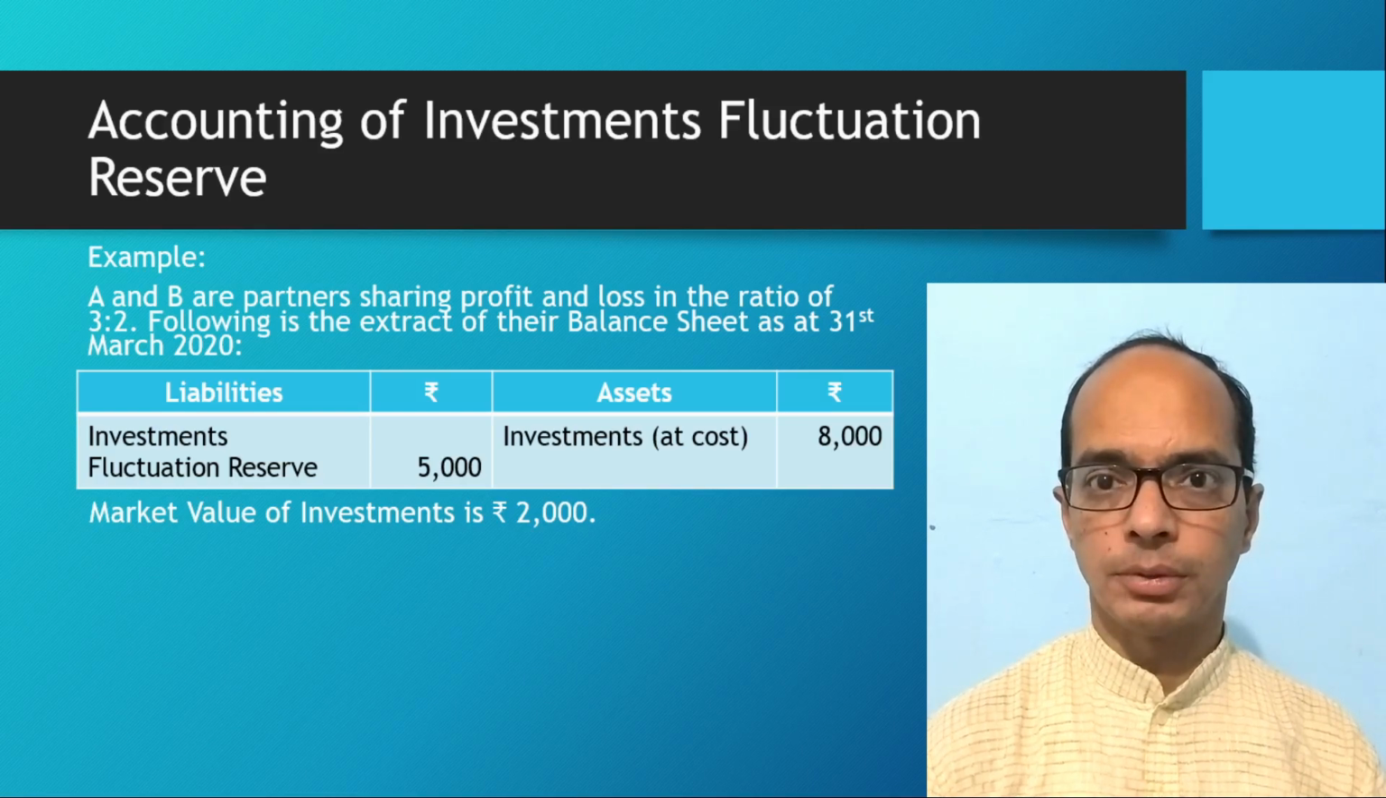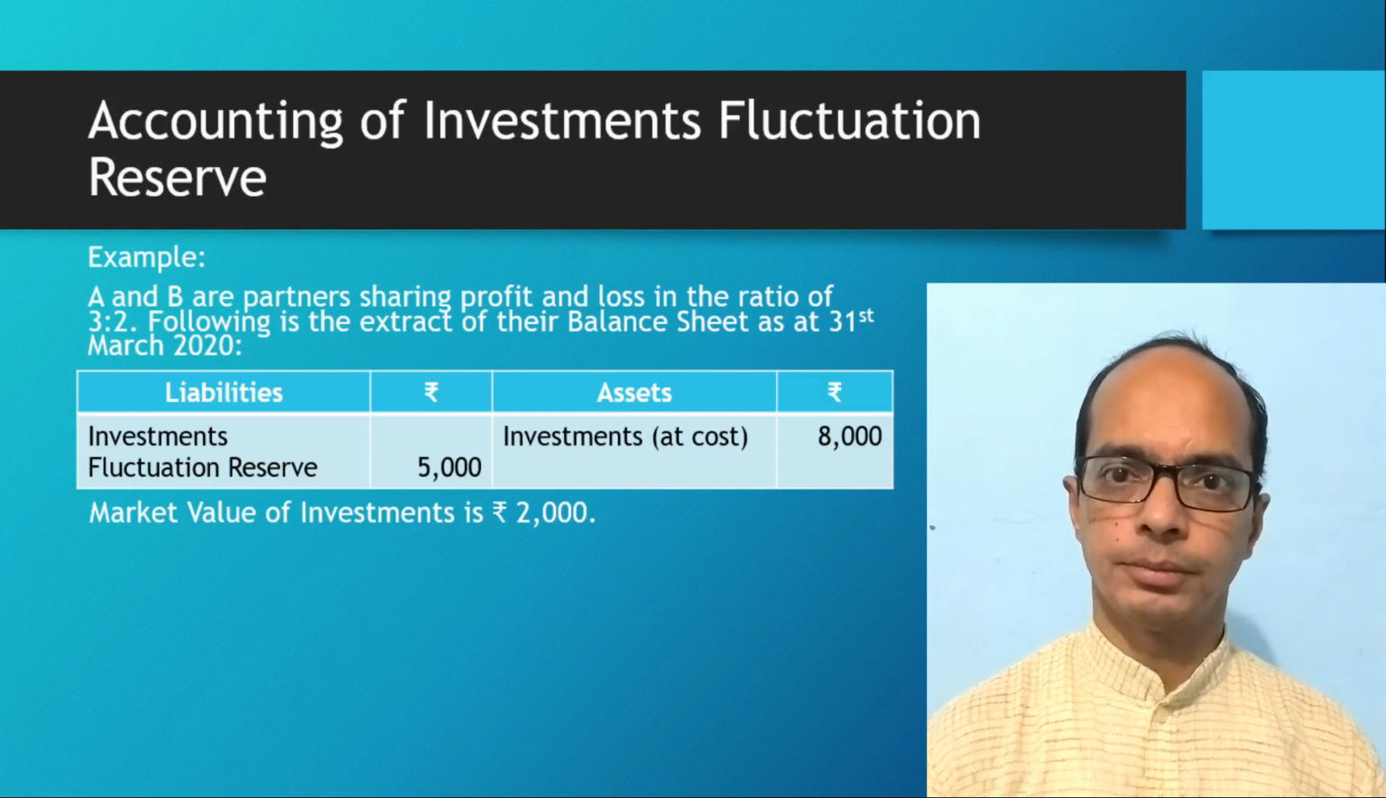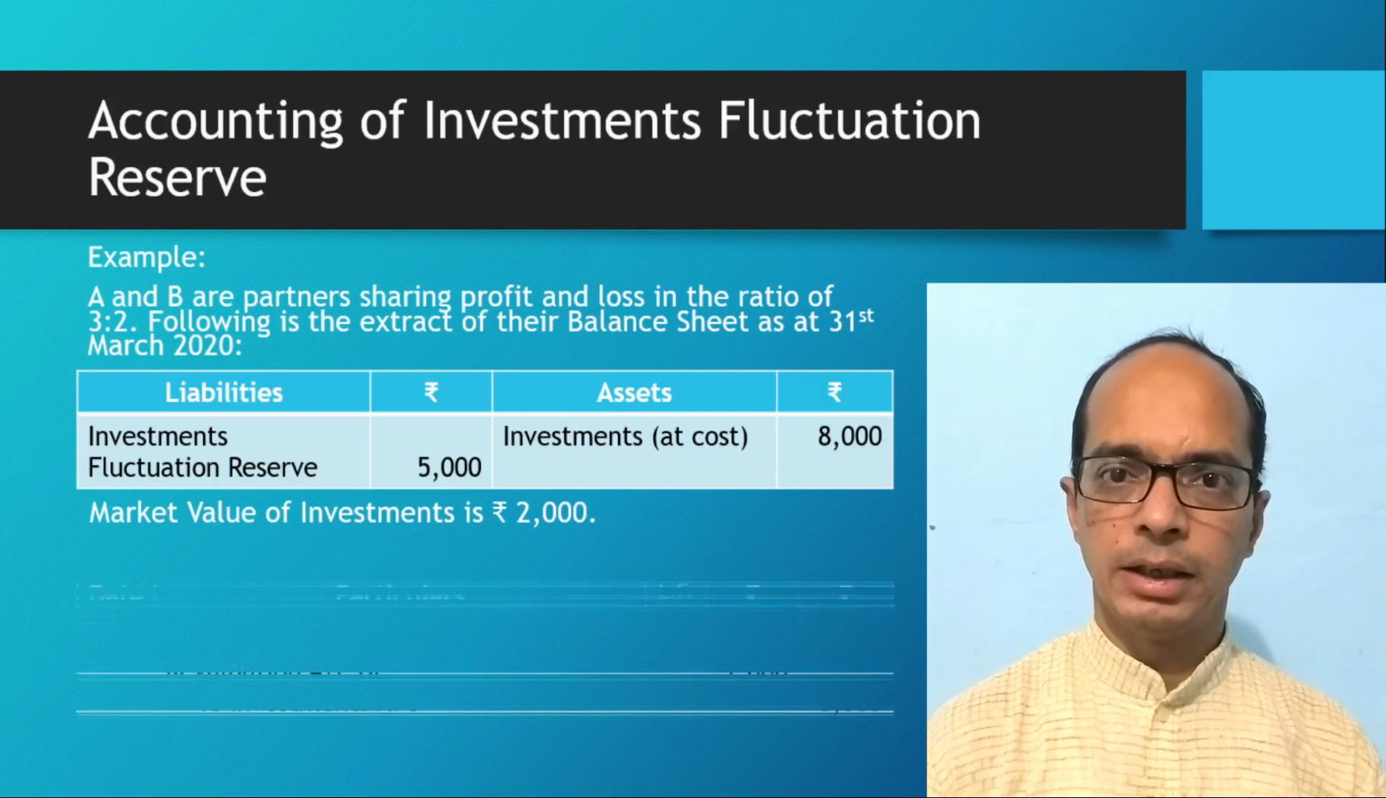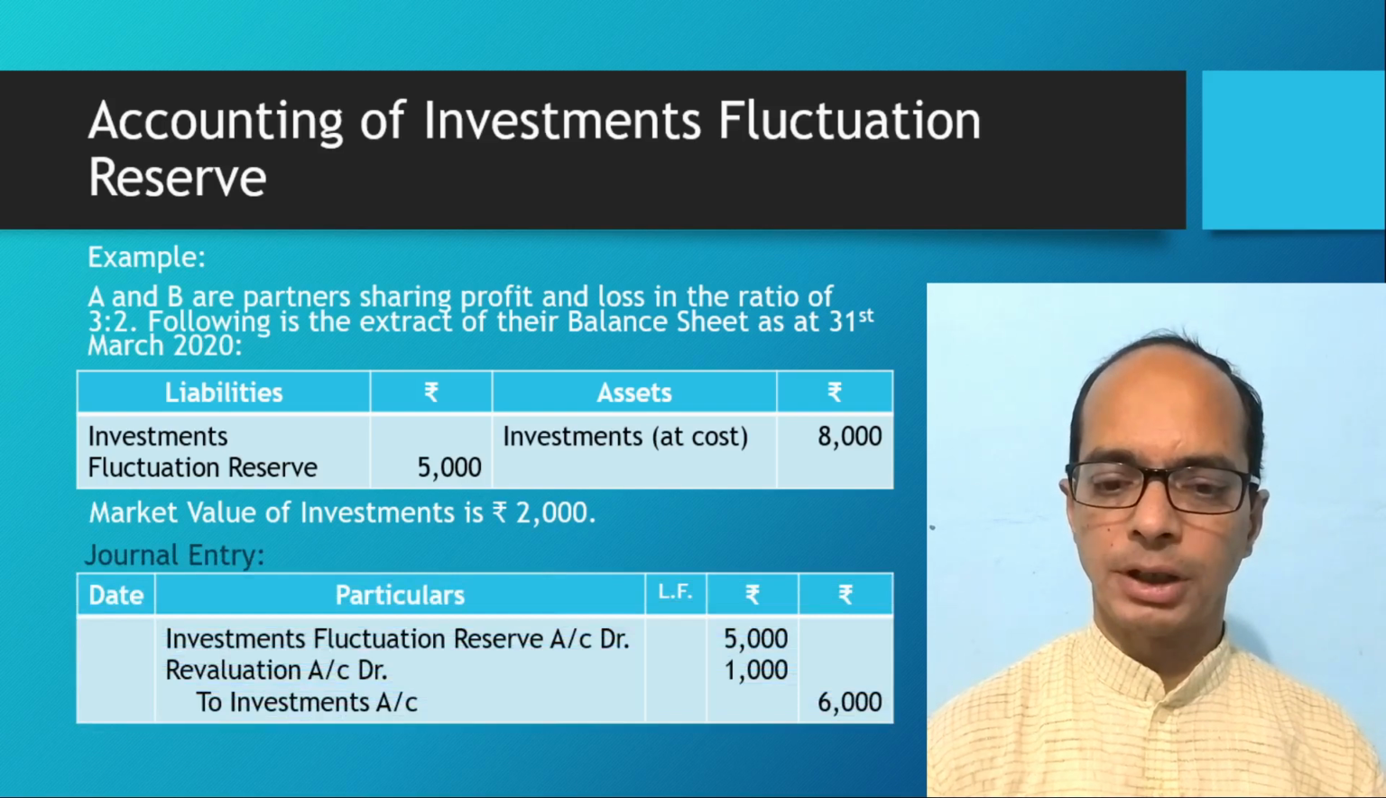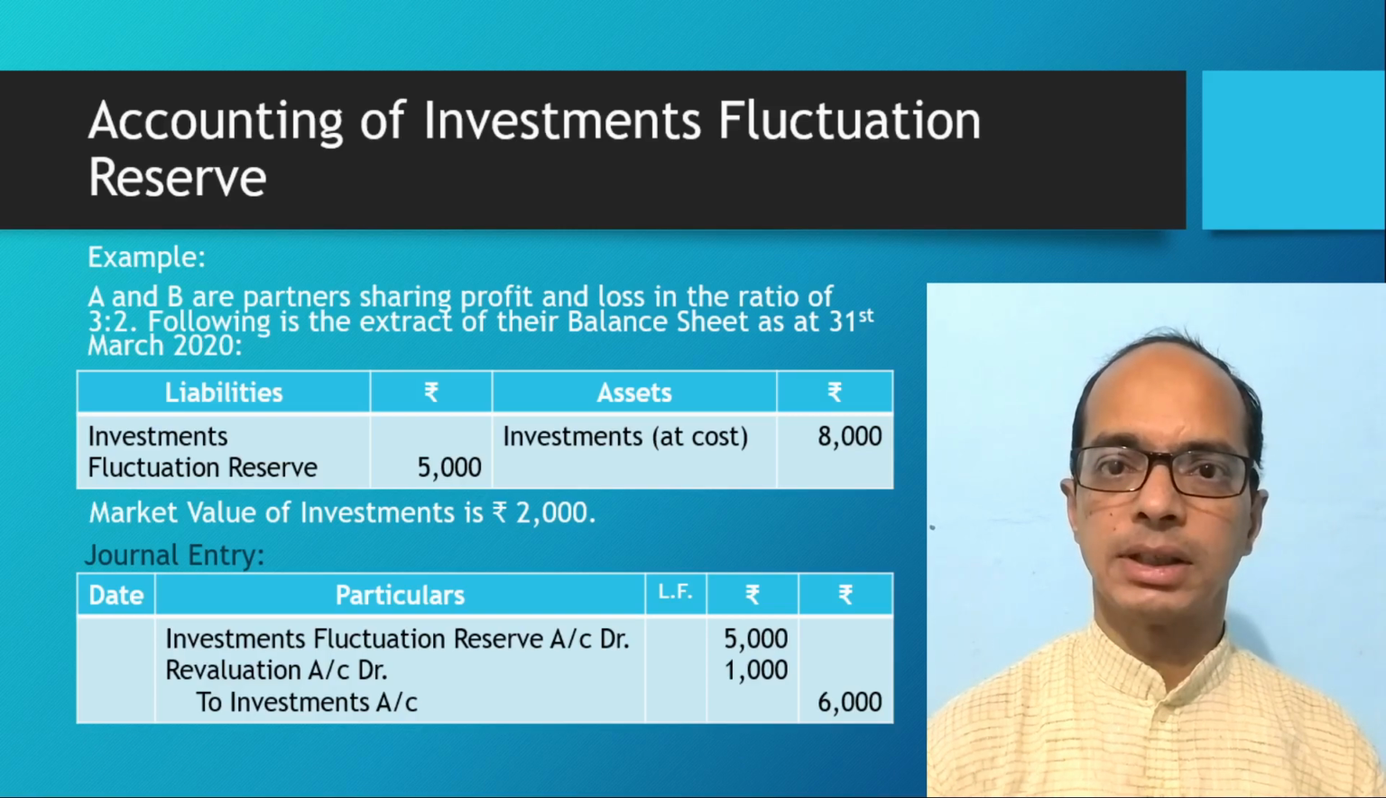You can observe the amount of loss here is rupees 6,000 due to fluctuation. Book value is 8,000. Market value is 2,000. Difference of that is loss. That is rupees 6,000. Whereas the reserve available is only of rupees 5,000. So rupees 1,000 additional loss will be debited to revaluation account. So we will pass journal entry, investment fluctuation reserve account debit rupees 5,000, revaluation account debit rupees 1,000 to investment account rupees 6,000.